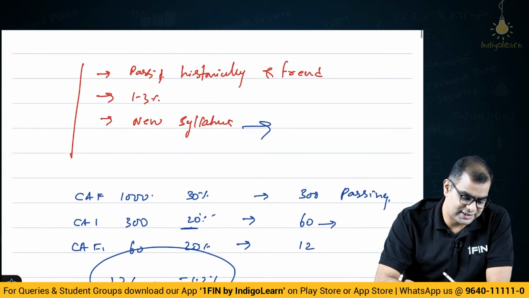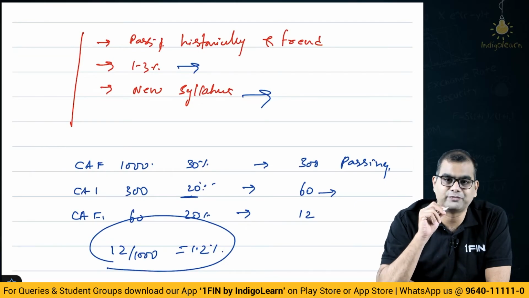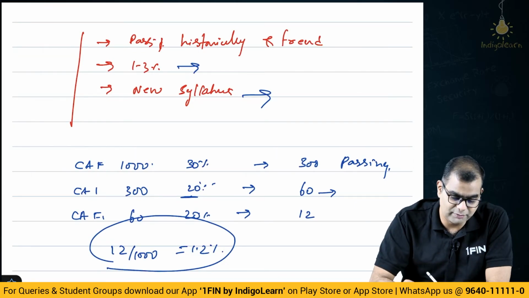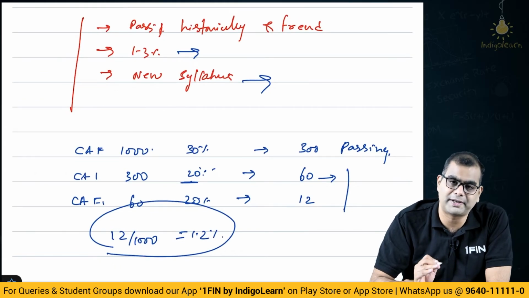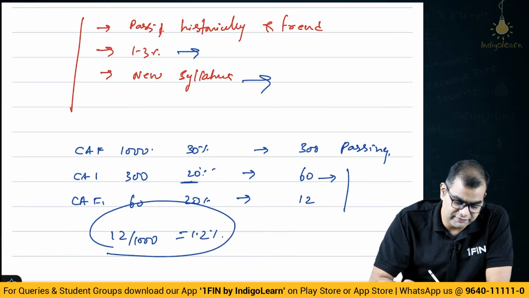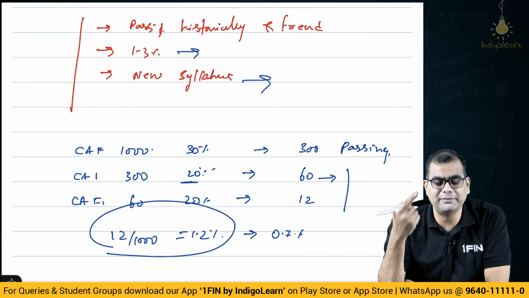So, the first point I was telling you, that 1 to 3% of people passing, it is right. In fact, this is not even 1.2%. If you eliminate the duplication, people who are passing in the first attempt or people who are passing both the groups together, it will be even less. It may be 0.7, 0.8%. Okay, but if you look at it on a rolling basis,